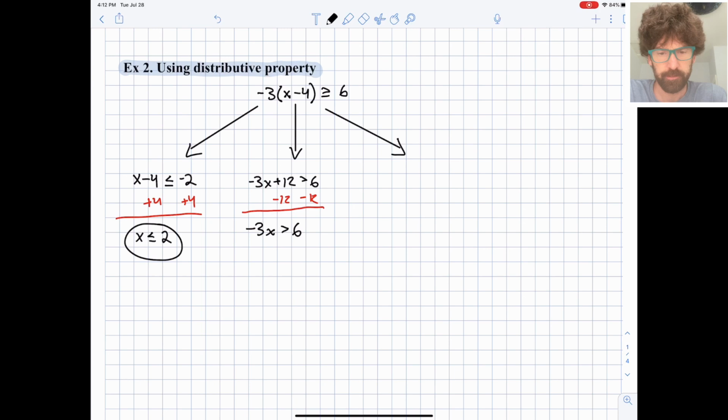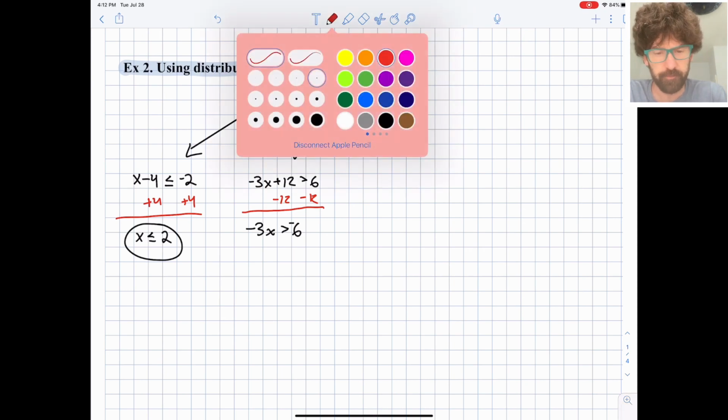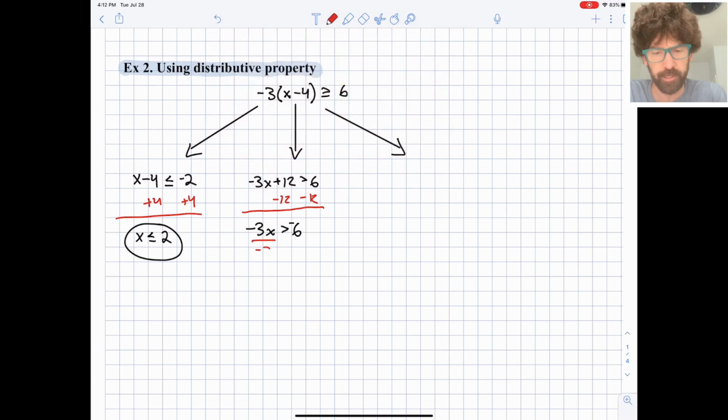Excuse me, I think I did that wrong. 6 minus 12 is negative 6. So negative 3x is greater than negative 6. And as our final step here, we will divide both sides by negative 3, which means we need to flip the direction of the sign. So x is less than positive 2.